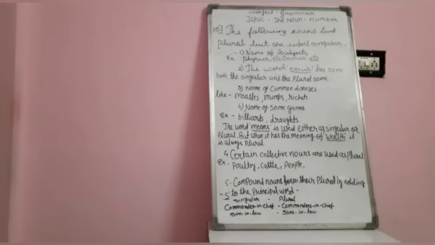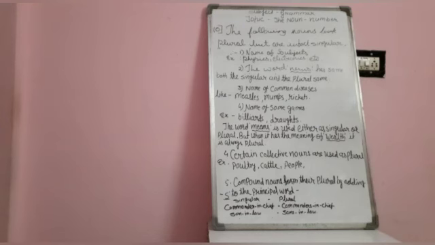Third is some common diseases like measles, mumps, rickets. Number 4 is names of some games, which are also plural in form but in fact singular: billiards, etc. Here is a note that the word means is used either as singular or plural, but when it has the meaning of wealth, that time it is always plural.